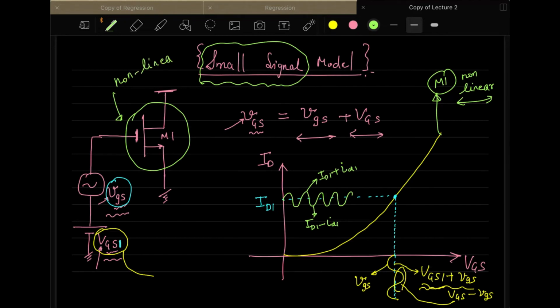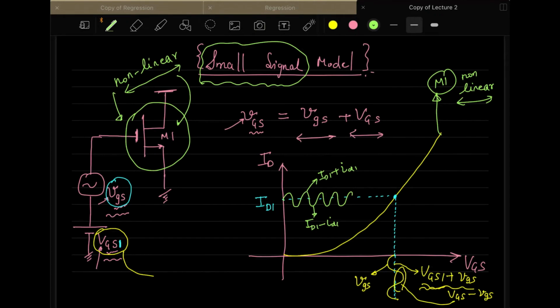So what researchers have thought is how to apply our concepts of circuit theory in this MOSFET M1 which is non-linear. How to do it? How can we use nodal analysis here? How to apply KCL, KVL here? As you know, this is non-linear. We cannot do it because the assumption for all the circuit theory is that the elements are to be linear. So that's why this small signal thing came.